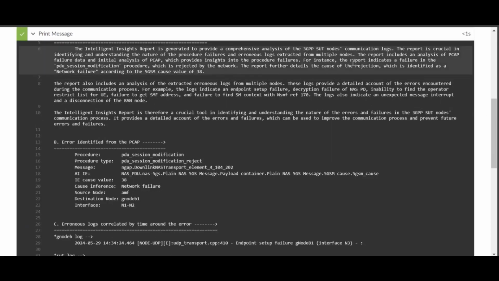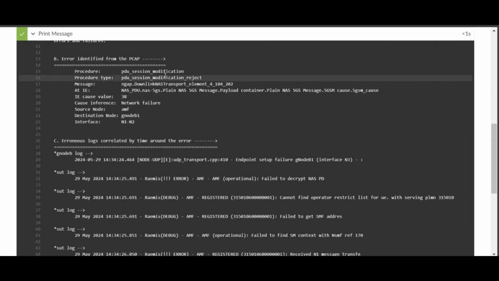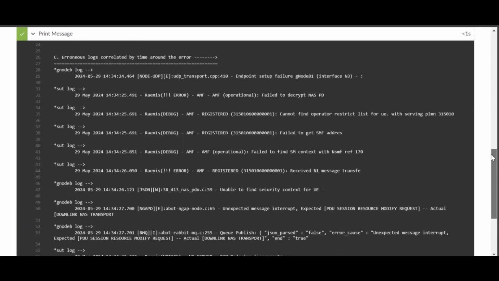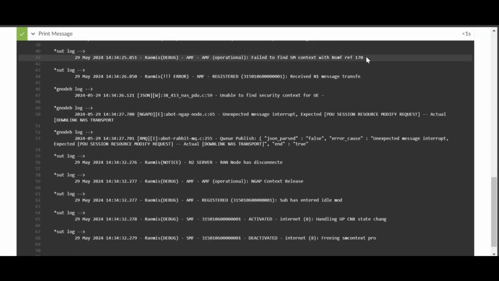The summarized insight report indicates a failure in the PDU session modification procedure, which was rejected by the network. A deep dive into the issue shows that it was indeed the PDU session modification procedure that had failed, and the cause of the failure was a network failure in a particular information element carried in a message being transported from AMF to GNodeB through the N1-N2 interface. Looking at the various logs identified by ABot AI, we see the issue indicated in the SUT log as failed to find SM context with NSMF ref 170.